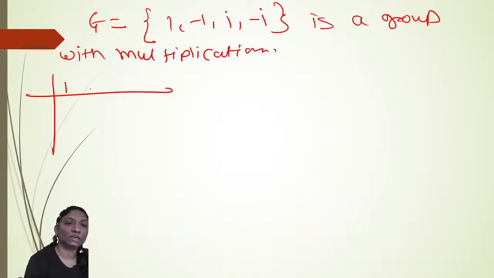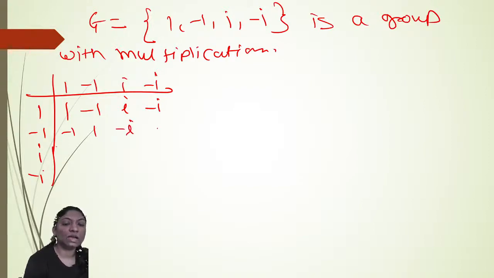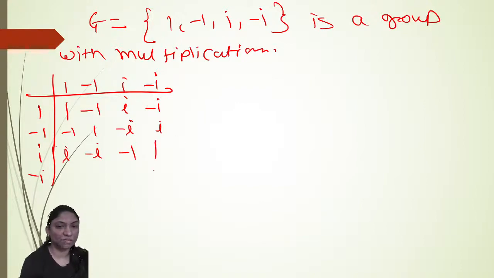Rows and columns 1, minus 1, i, minus i. 1 into 1 is 1, then minus 1, i, minus i. Here, minus 1 times minus 1 is plus 1, and so on; i times i, i squared, is minus 1, and minus of minus 1 is again plus 1.